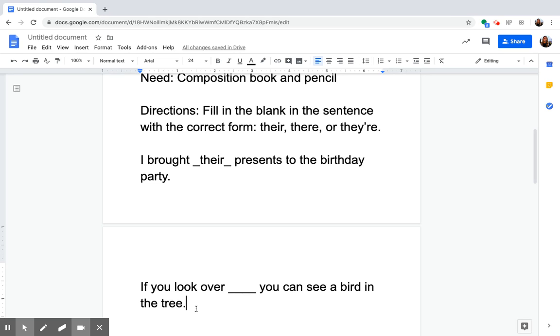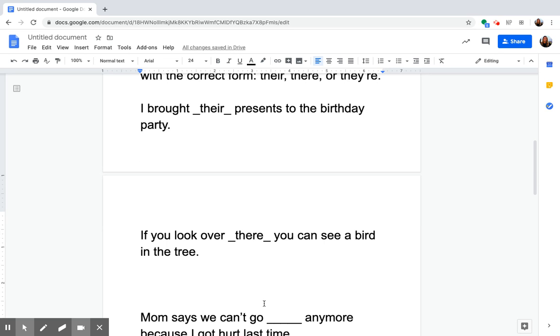It says, if you look over blank, you can see a bird in the tree. If you look over there, you can see a bird in the tree. Does this tree or this bird belong to anyone? No. So we're not going to use T-H-E-I-R. If you look over they are, you can see a bird in the tree? No. But we can use there, talking about some place over there, to tell about where you're looking to see the bird in the tree. If you look over there, T-H-E-R-E, you can see a bird in the tree.